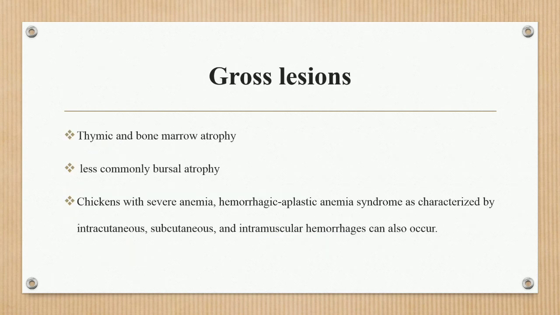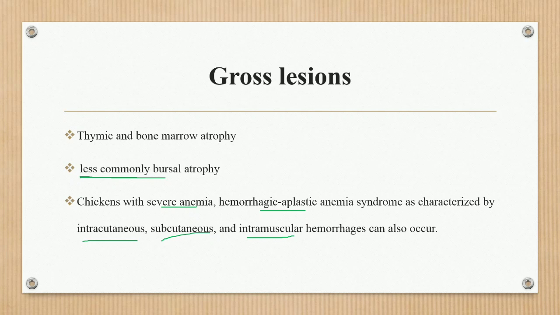Then the gross lesions: thymic and bone marrow atrophy. Thymic and bone marrow atrophy are also found in the gross sections, and less commonly bursal atrophy. Generally, bursal atrophy is not found with the chicken anemia virus. Next point, chickens with severe anemia, hemorrhagic aplastic anemia syndrome, are characterized by intracutaneous, subcutaneous and intramuscular hemorrhages.